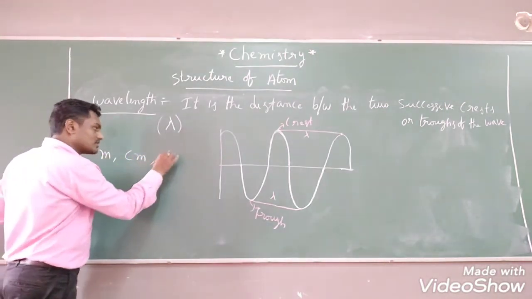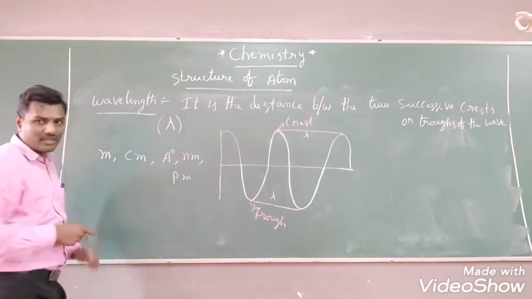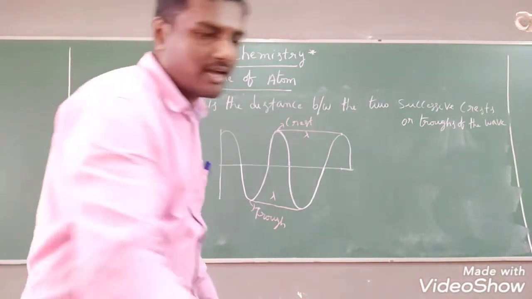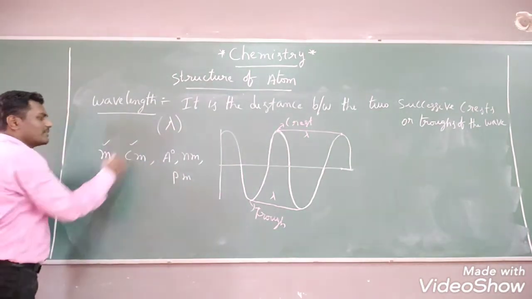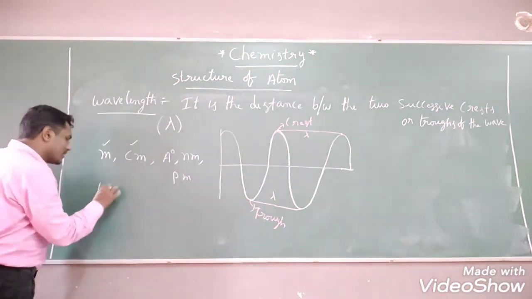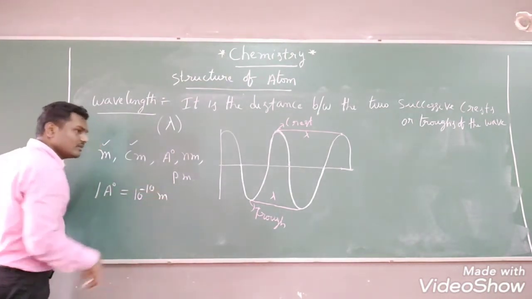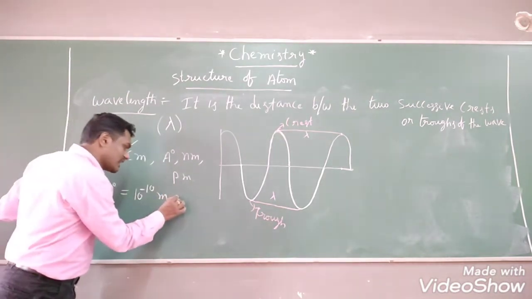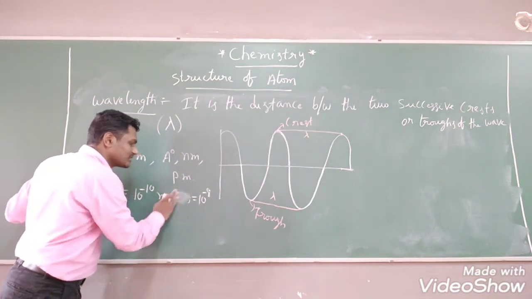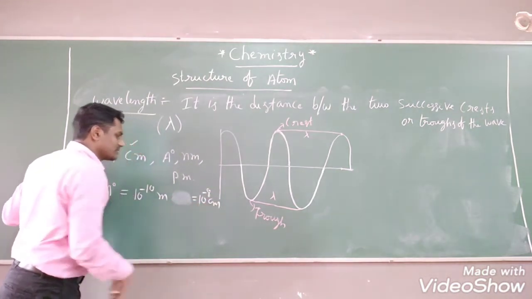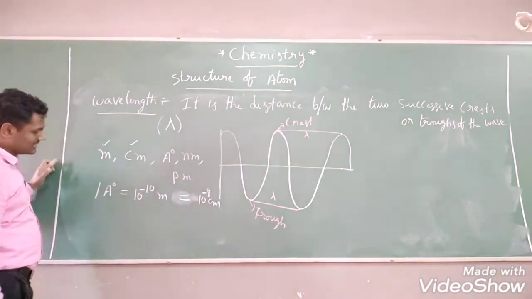centimeters, angstrom units, nanometers, picometers, etc. Many units we have. Now we are going to discuss meters and centimeters, which everybody knows. So 1 angstrom unit equals how many meters? 10 to the power of minus 10 meters. In centimeters it equals what? Sorry, 10 to the power of minus 10 meters means 10 to the power of minus 8 centimeters.